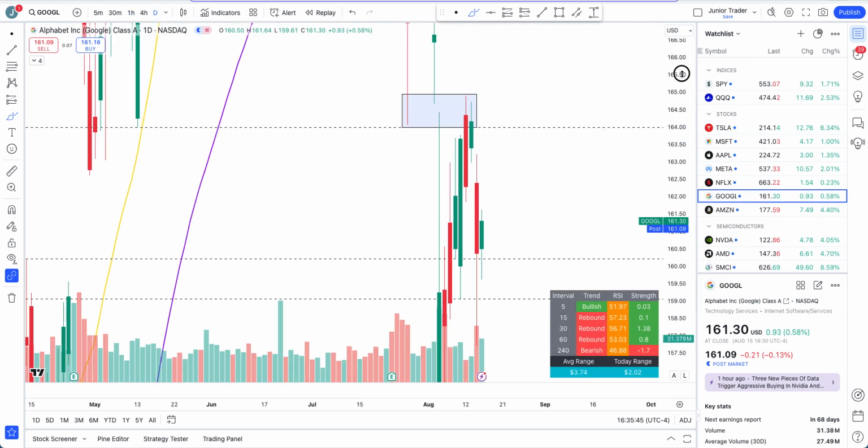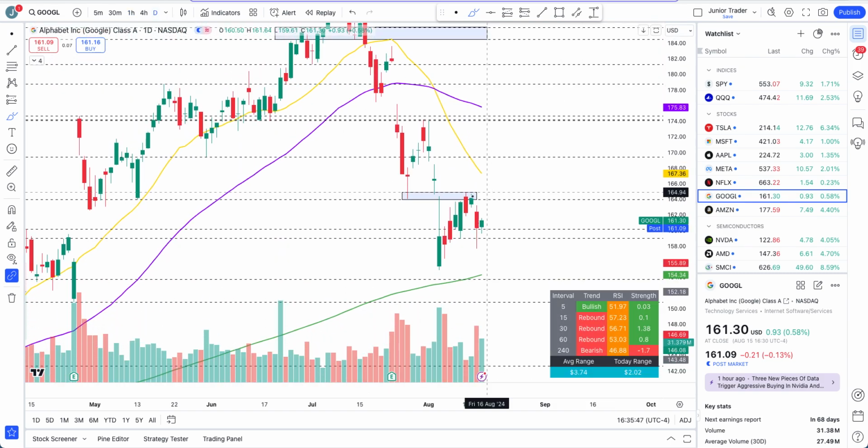So Google hasn't really changed the structure there, right? 164 was the area of the previous pivots, and I talked about as long as we're not getting above it, this is just a resistance. But then I also told you guys, watch this level of 159 to 160. If any pivot can form here, Google may start to go up. You can see that's pretty much where the pivots are forming, right at my significant levels.